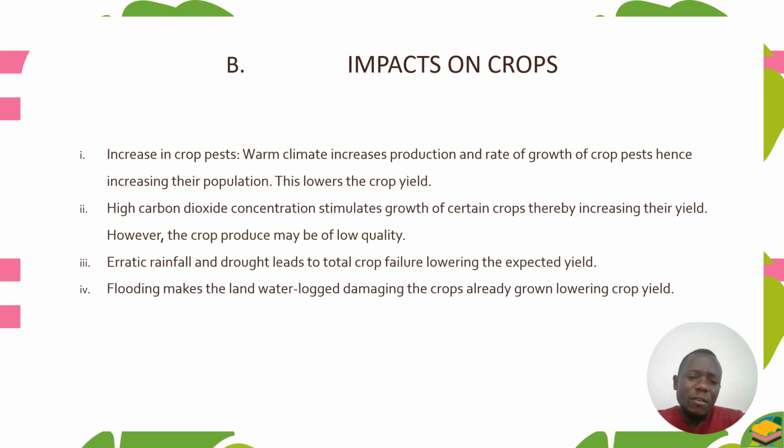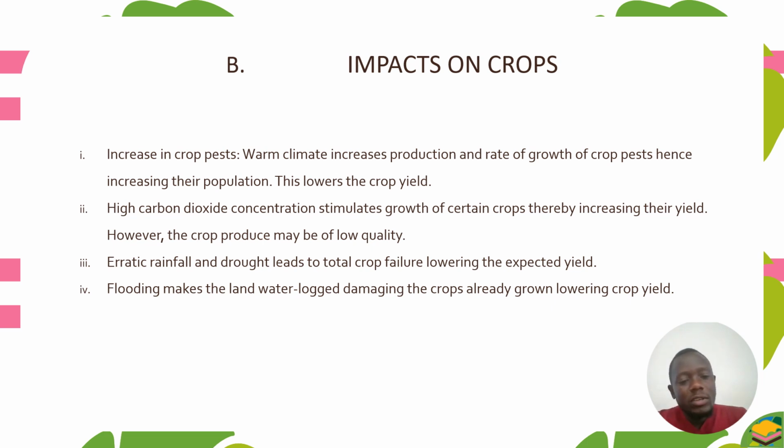Then erratic rainfall and drought will lead to total crop failure, lowering the expected yield. So if I've got erratic rainfall and unstable rainfall, it will lead to total crop failure, and the expected yield will be low.